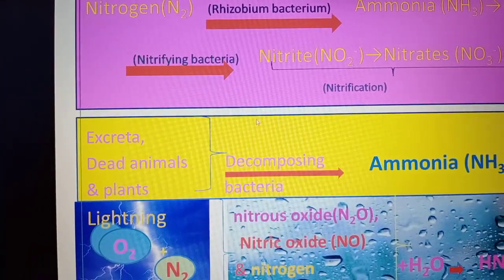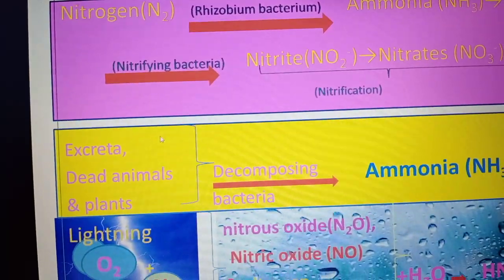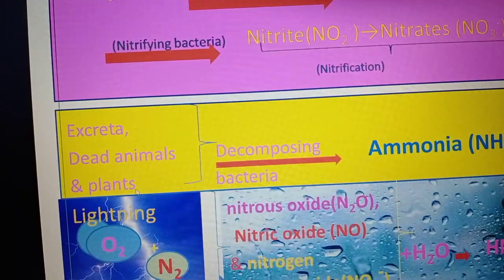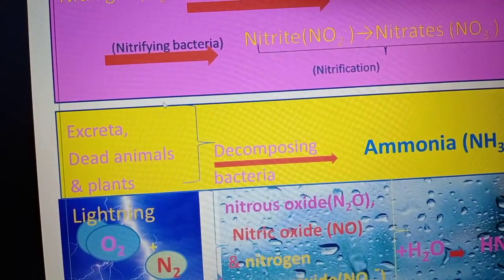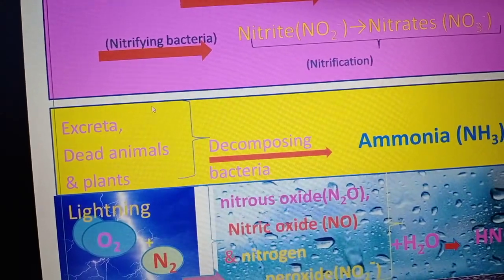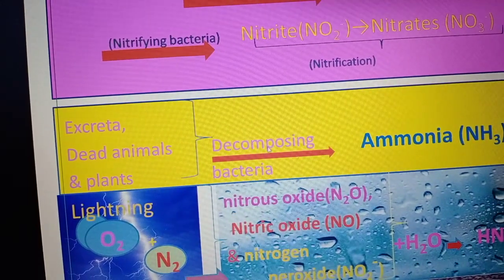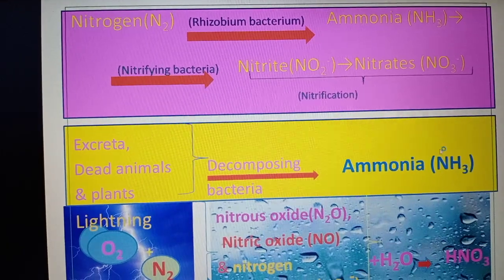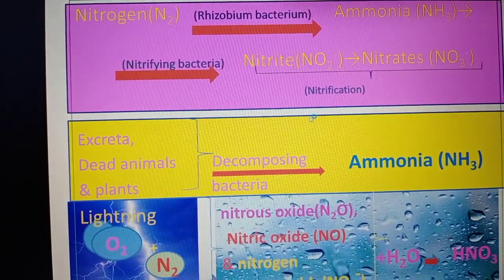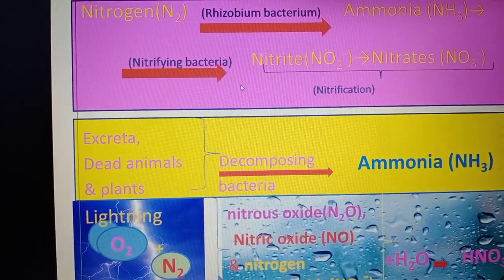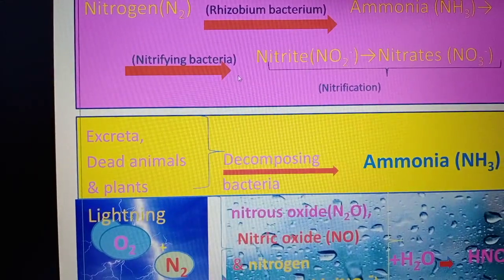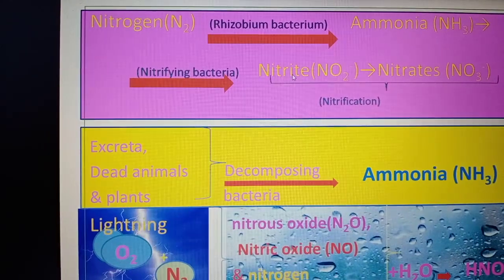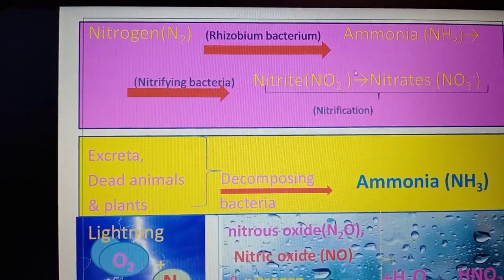Then we learned about ammonification. The excreta of animals, dead animals and plants form nitrogenous waste. They are decomposed by decomposing bacteria and converted into ammonia, NH3. This ammonia is nitrified by nitrifying bacteria and converted into nitrites and nitrates.